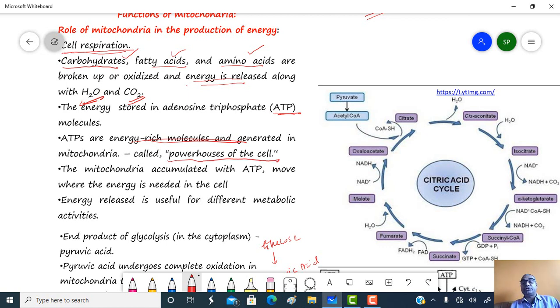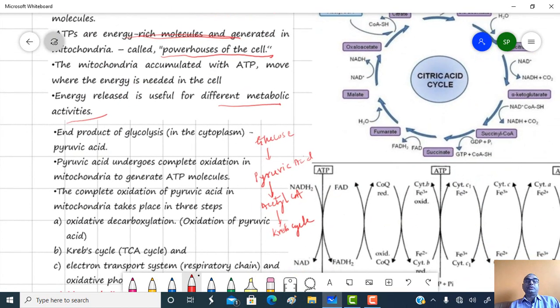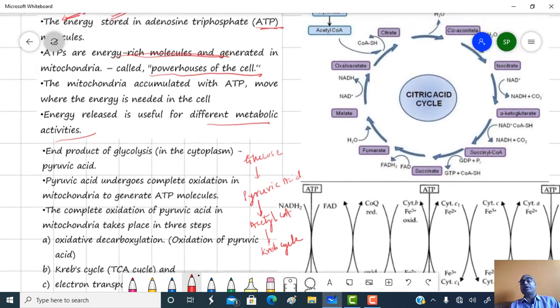Mitochondria accumulated with ATP move within a cell where energy is needed, and the energy released is useful for different metabolic activity. The end product of glycolysis is pyruvic acid.